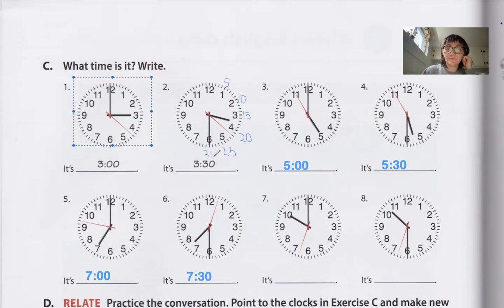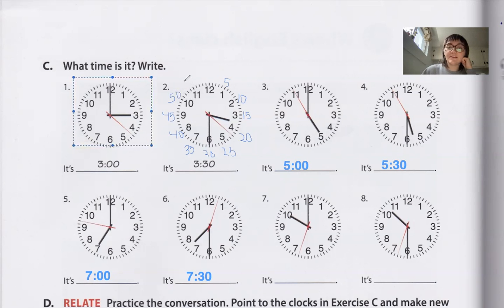6 is 30 minutes. Then we have 7 is 35 minutes. The 8 is 40 minutes. The 9 is 45 minutes. The 10 is 50 minutes.